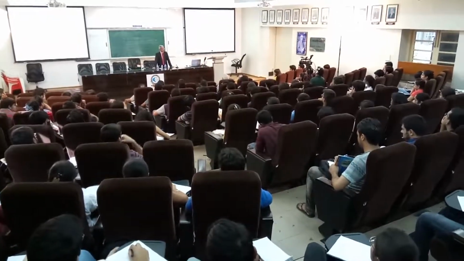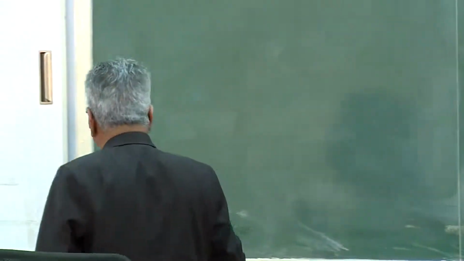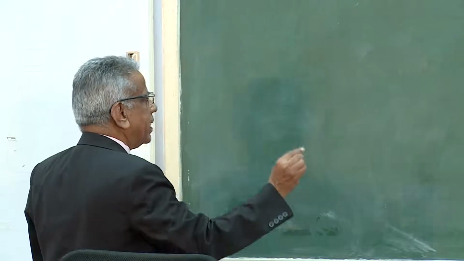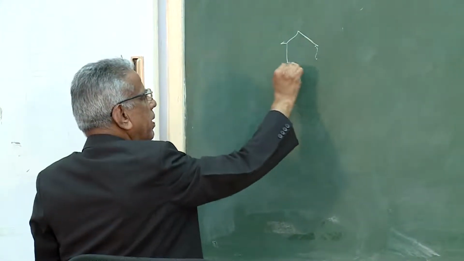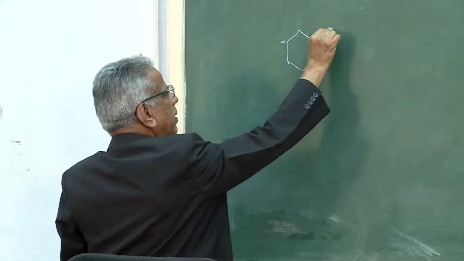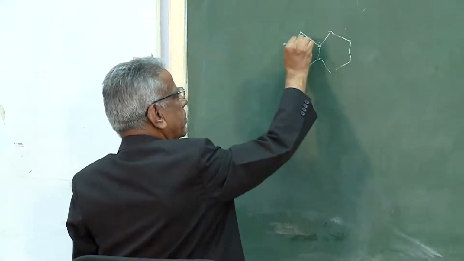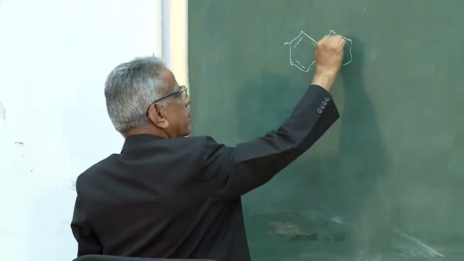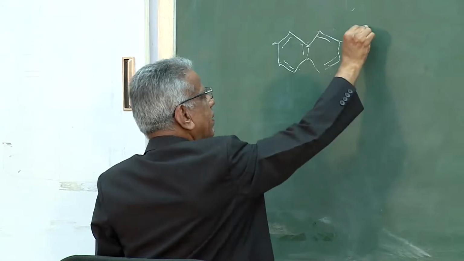Specifically, to give you an example of oxidation and hydrogenation, the manufacture of hydrogen peroxide. So this is ethyl naphthalene.